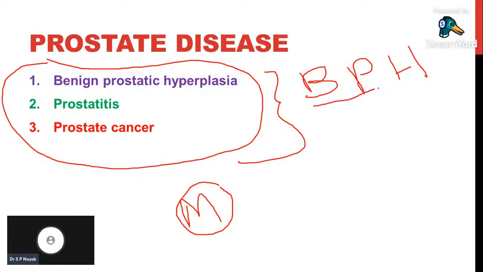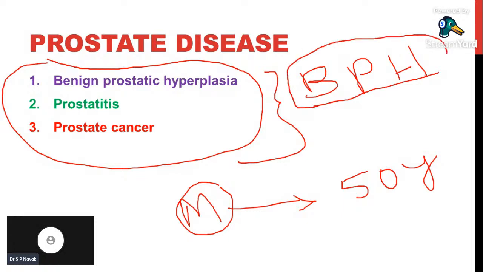It is very commonly seen in male patients who are above 50 years, and we will try to see the clinical presentations, the diagnostic tests, and pathophysiology of this condition in detail.